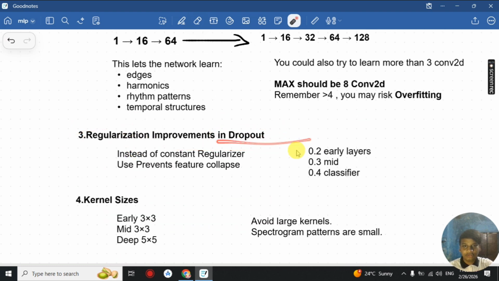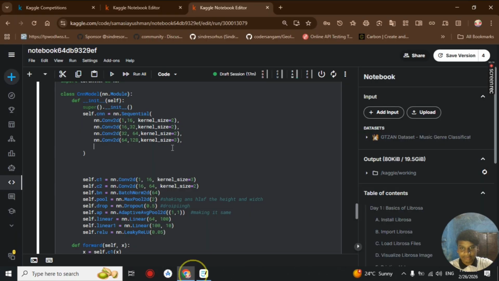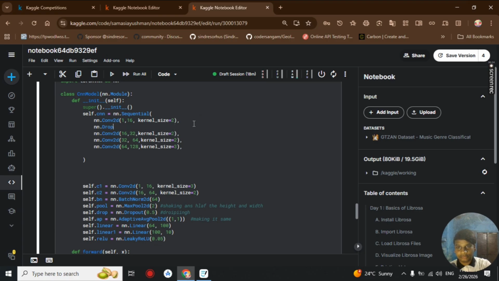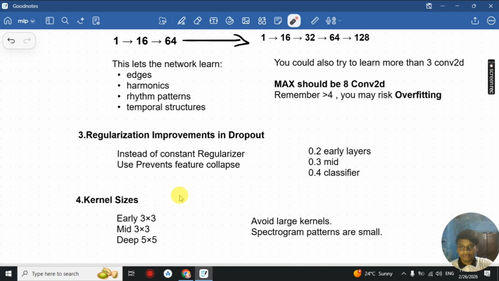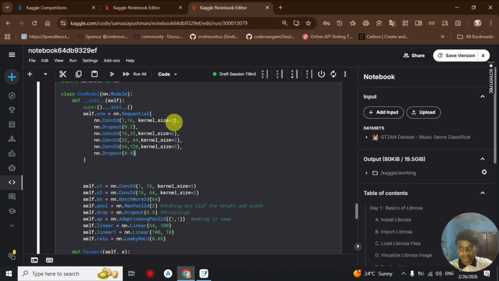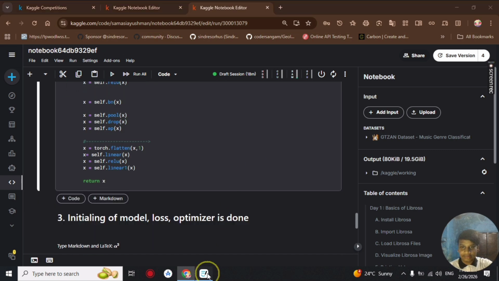Then we could add our dropout layer going from 0.2 to 0.4 here. So after each layer we could use a dropout layer, starting from 0.2 to the very last 0.4, depending on the layer. And then finally we could also increase our kernel size, starting from 2 to 3 here. So this is basically how we'll be improving our model.